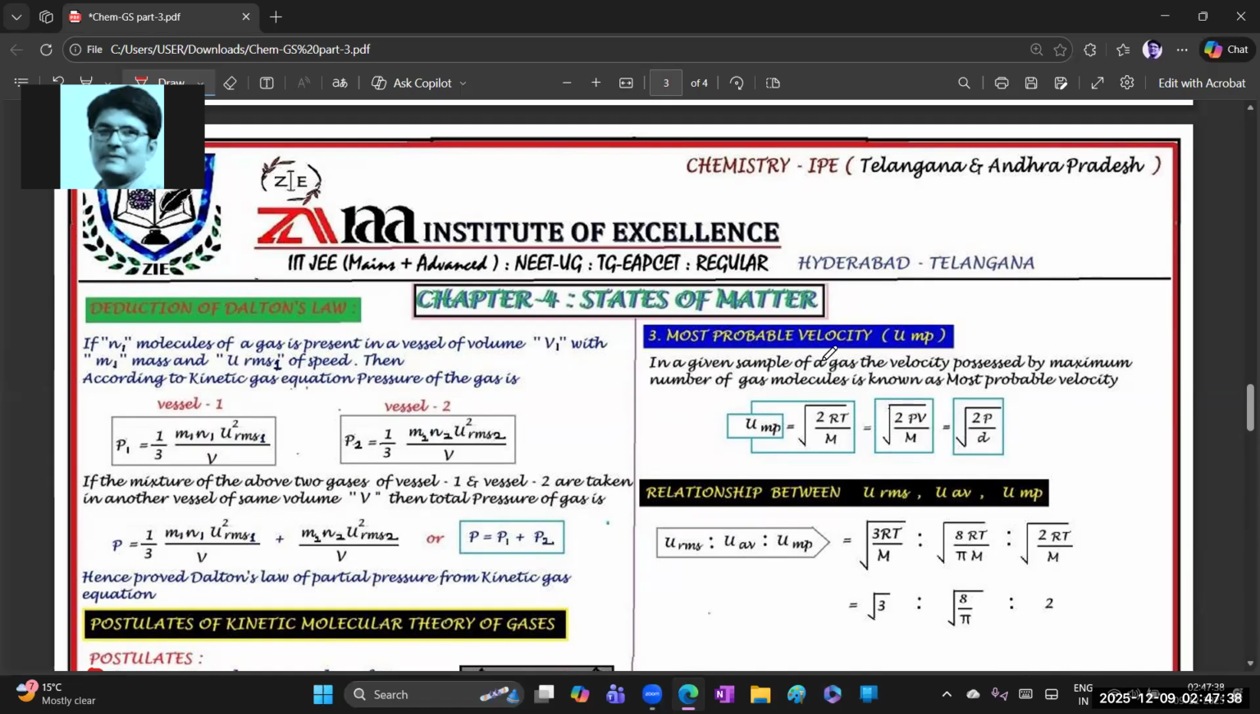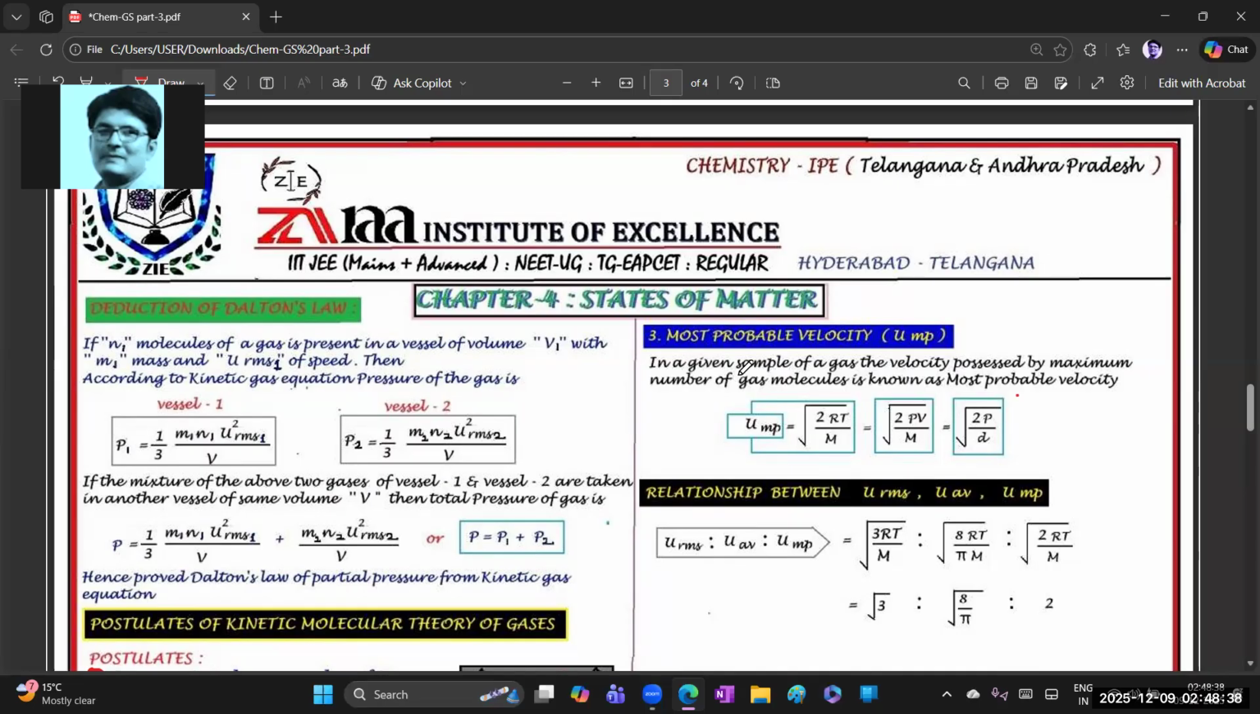What is the definition? In a given sample of a gas, the tiny gas particles possess different velocities. The velocity which is possessed by the maximum number of gas molecules is known as the most probable velocity. That is why the word most is there: most of the gas molecules have that probable velocity. So remember it as being related to the maximum number of gas molecules and the velocity they possess.